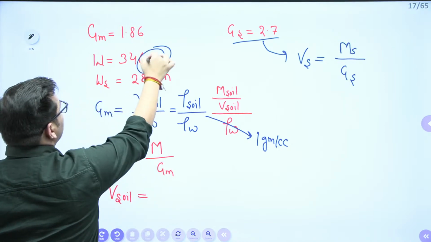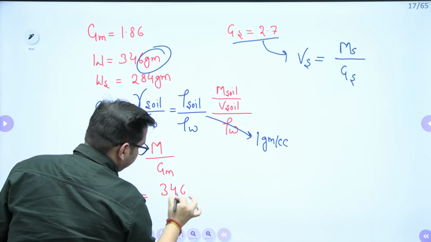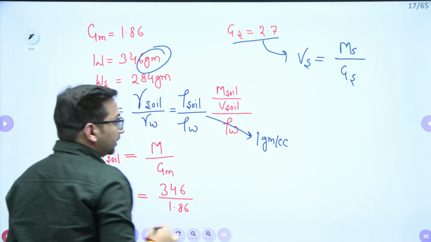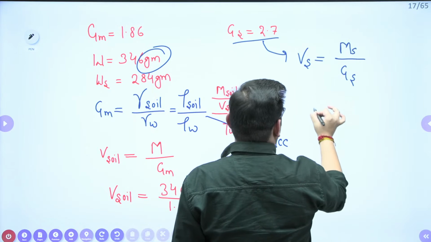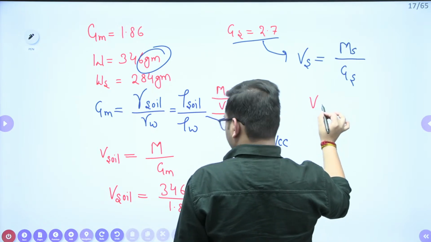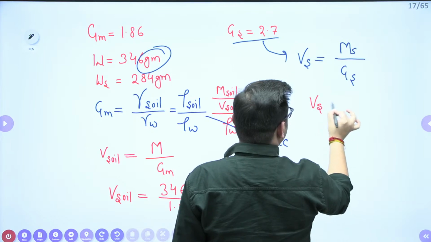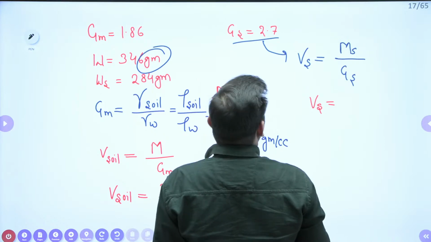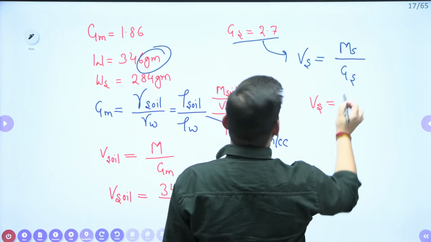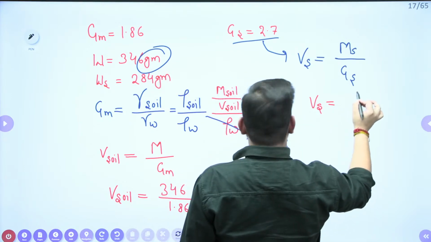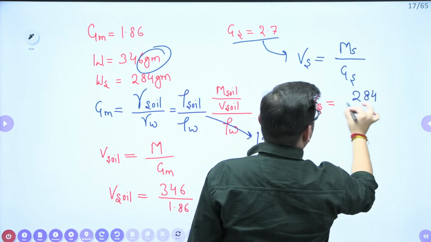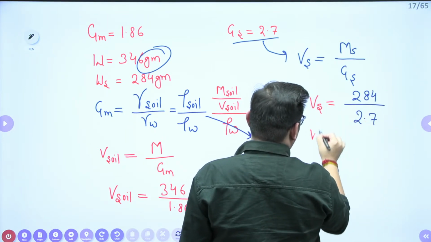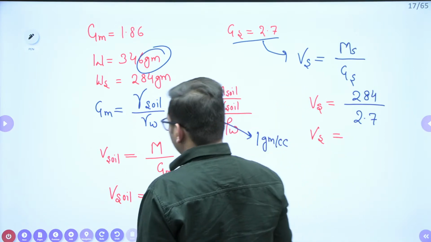Total mass is given to you, 346, upon GM value, 1.86. And the volume of solids will be the mass of solids, 284, upon G of solids, 2.7. So it will give you the volume of solids.